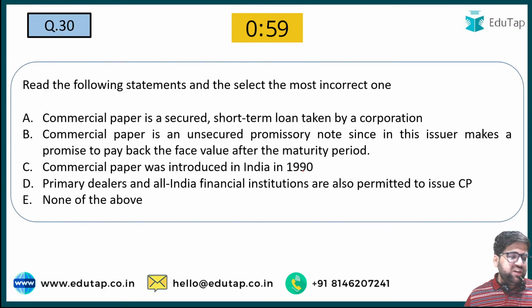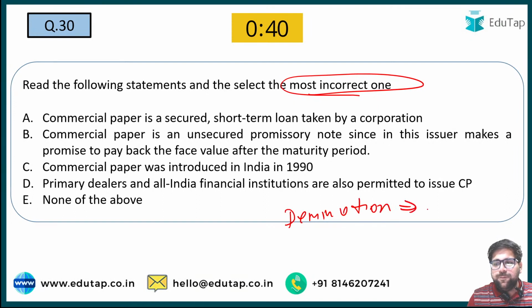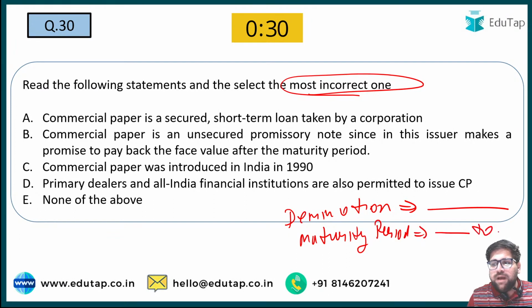Now let's come to question number 30. Which of the following is the most incorrect one? You have to identify the incorrect statement here. Read the question carefully now. Also let me know the denominations for commercial paper, and you also have to tell me the maturity period of commercial paper, minimum to maximum.